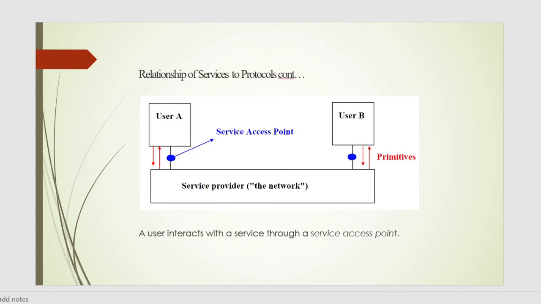So we can say that the service provider is distributed over several hosts, and the interaction between a user and a service provider is expressed by using primitives. These primitives are an abstract representation of the interaction between a user and a service provider. So this figure shows how a user interacts with a service through a service access point.